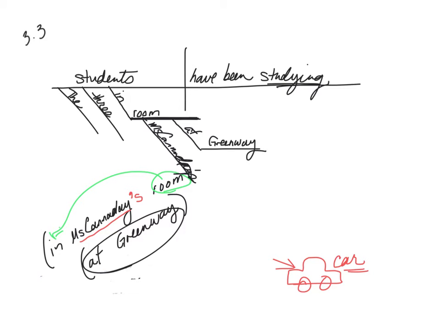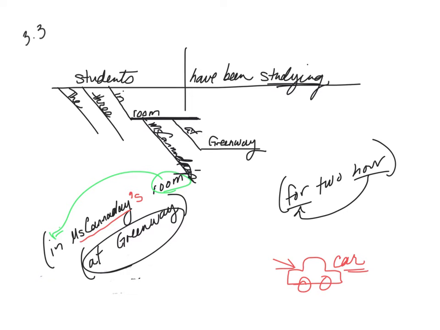Have been studying for 2 hours. For is my preposition. 2 is not a noun. Hours is a noun. So that's my whole phrase. So these are the 2 words that are working together.